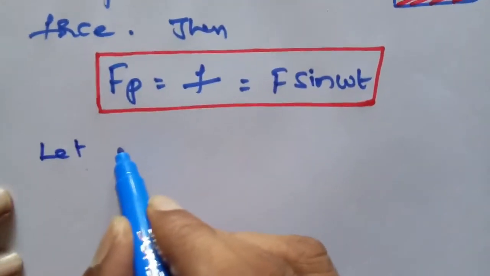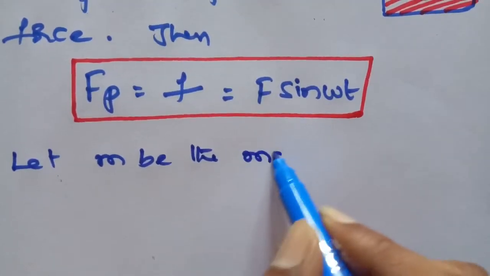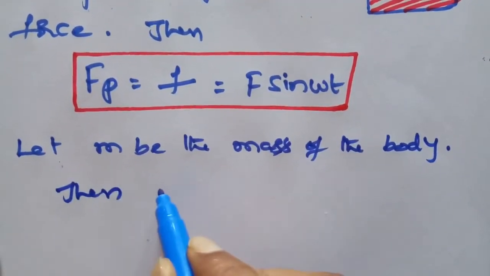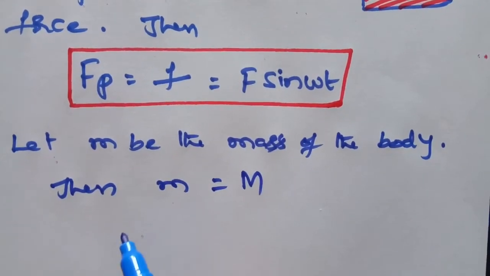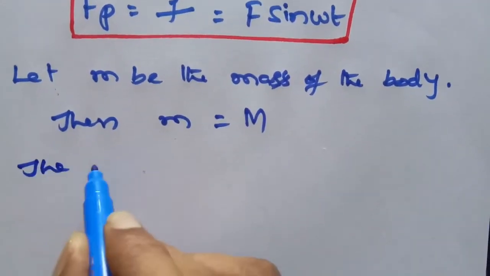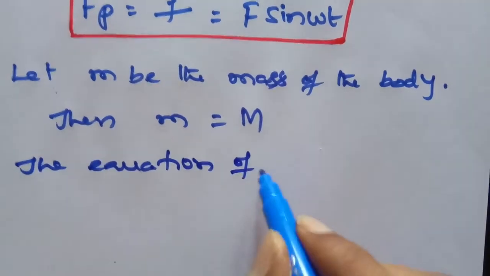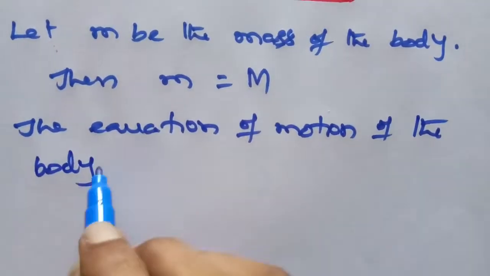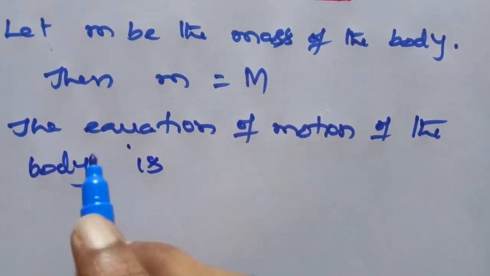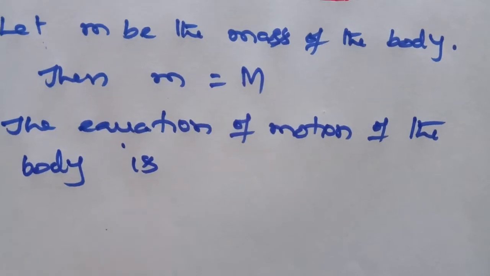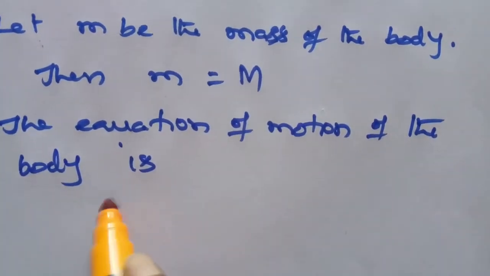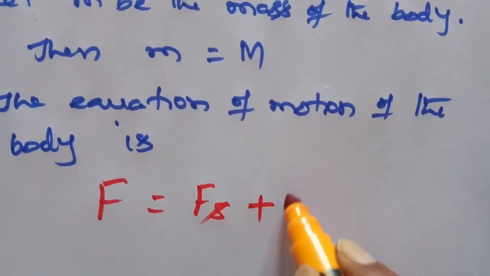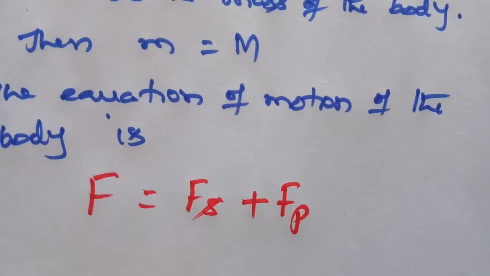Let M be the mass of the body. In the given problem, capital M is the mass of the body, therefore the equation of motion of the body in the spring mass system is, by Newton's second law of motion, net force capital F is equal to F suffix S plus F suffix P, that is the periodic force.